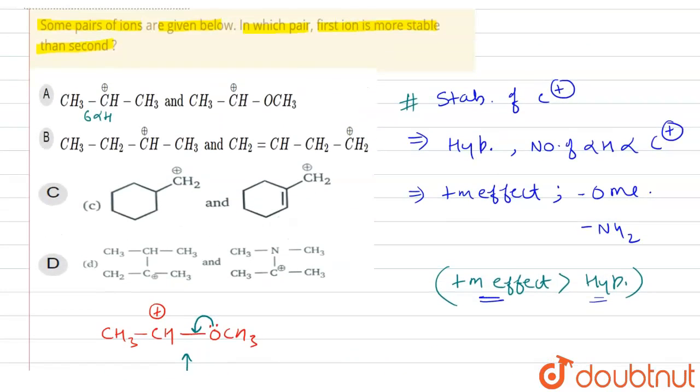So this is more stable and the other is less stable. The statement says the first one should be stable, so this is the wrong one, because the second one is stable. That's what is wrong. So let's talk about the second one.